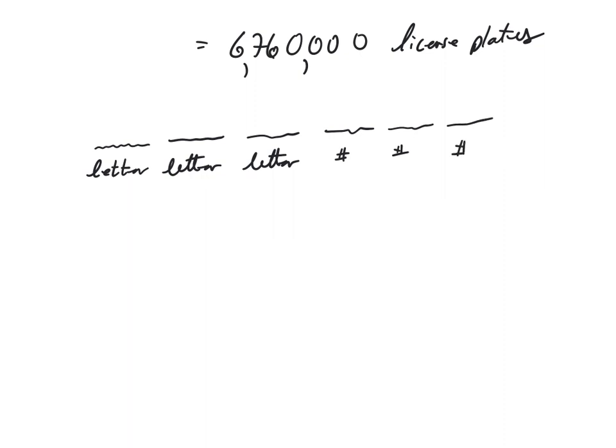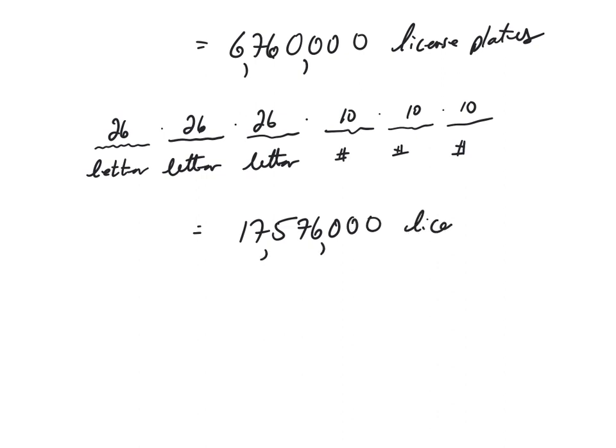And with that arrangement, once Minnesota made the switch to 3 letters and 3 numbers, now how many license plates are possible? Well, there's 26 possibilities for each of the letters, and there's 10 possibilities for each of the numbers. So again, the fundamental counting principle says multiply those individual options together to get the total. So what we're going to have then is 17,576,000 possible license plates that Minnesota could create using the format 3 letters followed by 3 numbers.